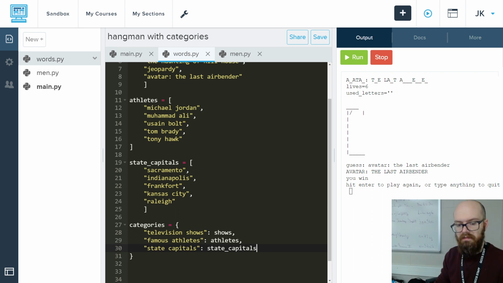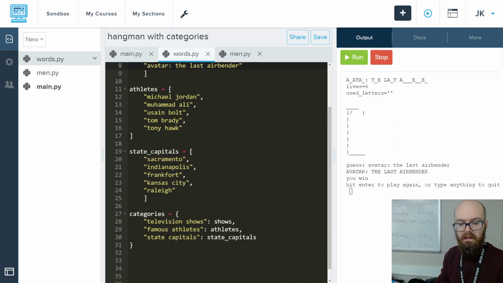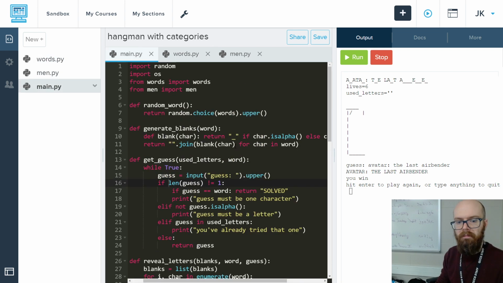This dictionary has the name and then a reference to this list, and then the name and then a reference to this list. And it could go all day if we added more inside of each, or we added more categories. This would work. In our main file, instead of importing words, well, there's nothing called words anymore, I'm going to import categories.